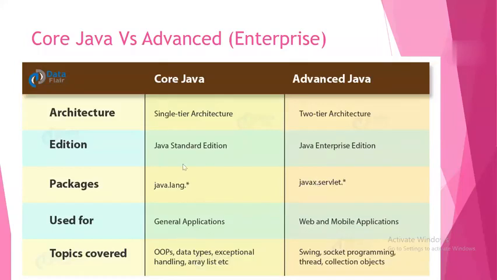As I told, core Java is mainly used for developing general applications, that is standalone applications. With advanced Java, we can develop web and mobile based applications. So the topics are totally different between these two, but all the topics we learn in core Java are applicable to advanced Java also. Don't think that core Java and advanced Java are entirely different. Unless you learn core Java, you cannot go to advanced Java, because the same concepts are used in advanced Java.